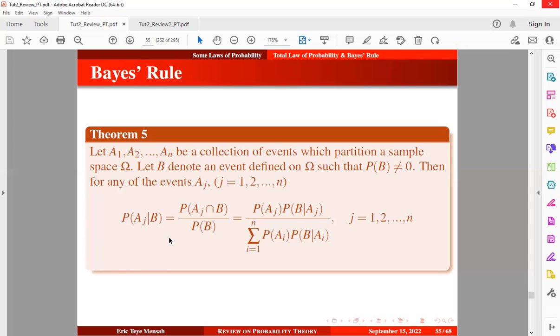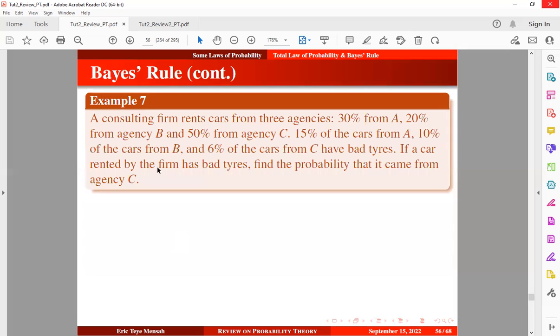All right, so now let's take an example. A consulting firm rents cars from 3 agencies: 30% from A, 20% from agency B, and 50% from agency C. 15% of the cars from A, 10% of the cars from B, and 6% of the cars from C have bad tires. If a car rented by the firm has bad tires, we want to find the probability that it came from agency C. So let's take a look at the solution.